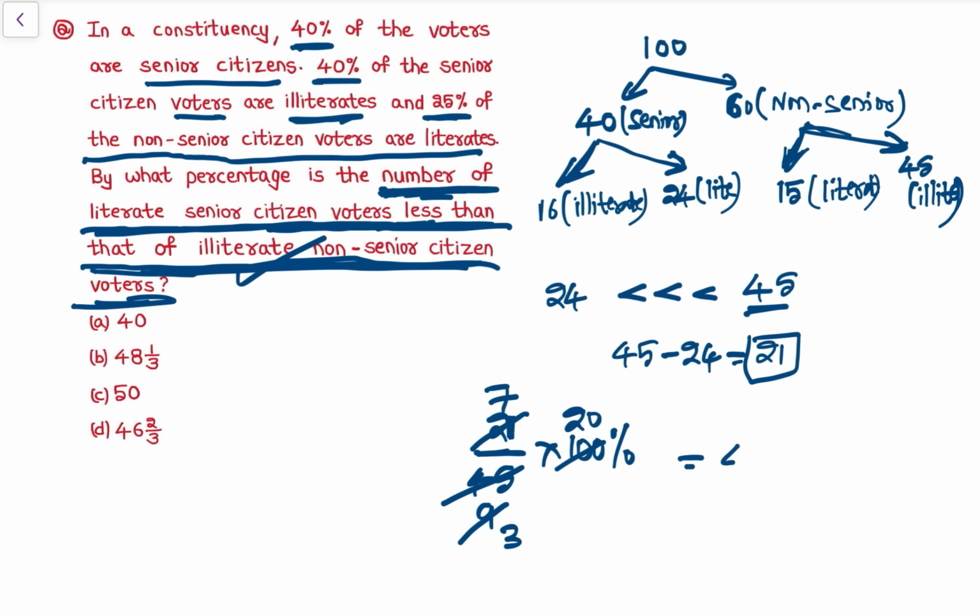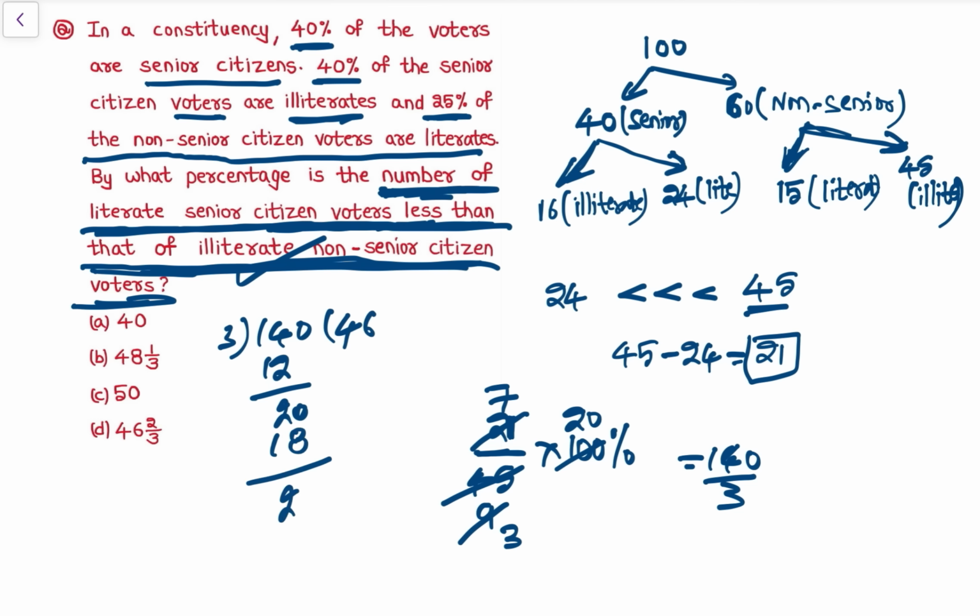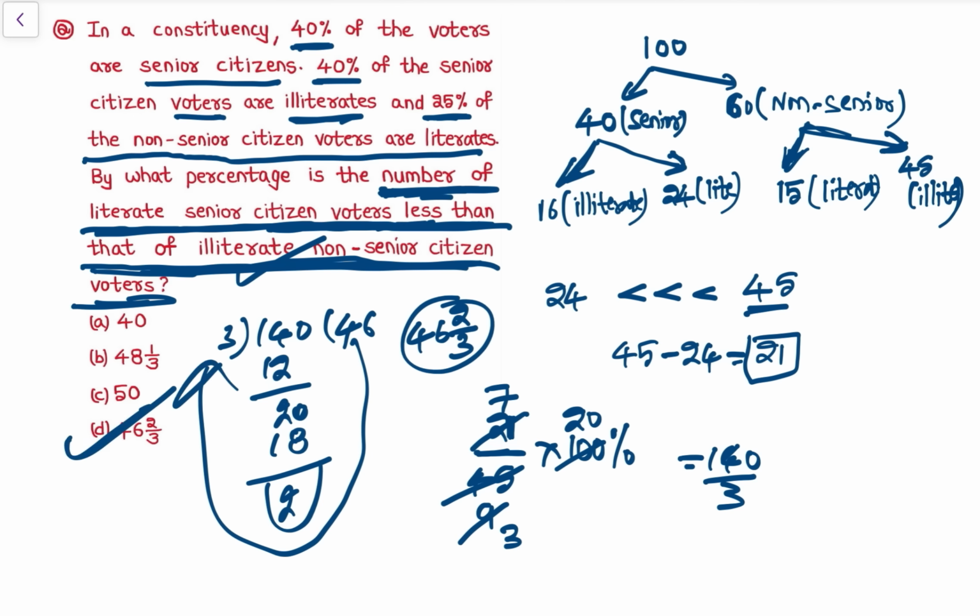This is 7, that is 140 by 3. So 140 by 3, 3 4s are 12, then 2 0, 3 6s are 18. So this is 2. So 46 2 by 3. 46 2 by 3 is the answer.